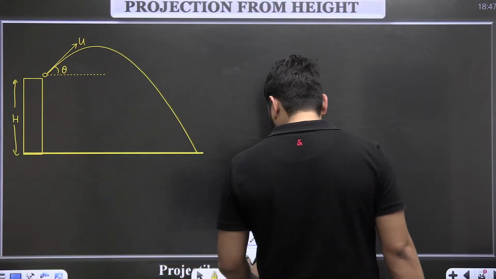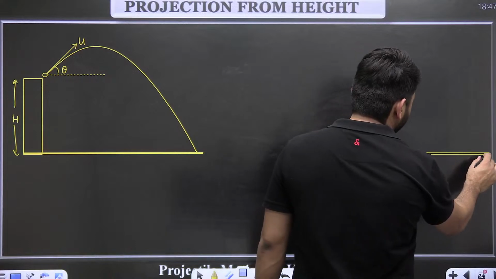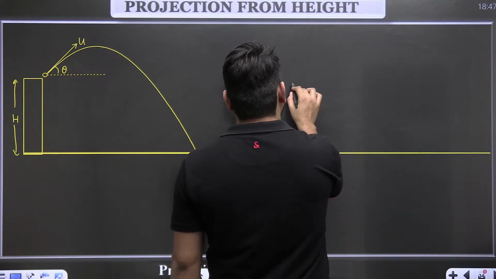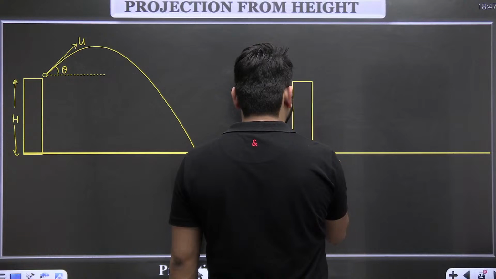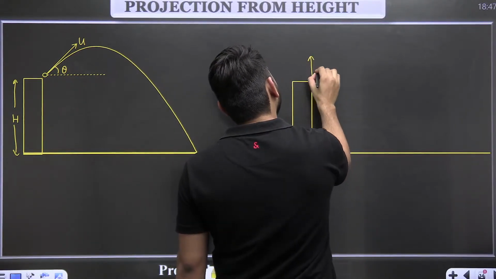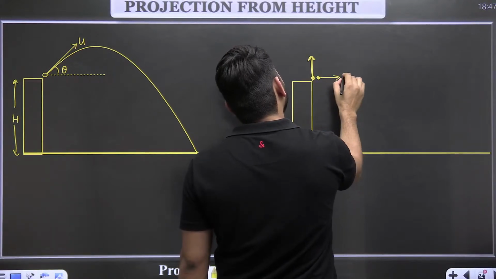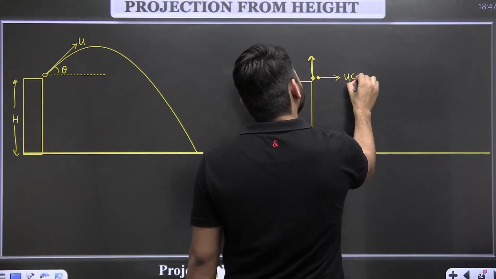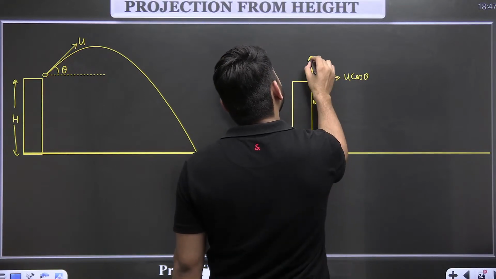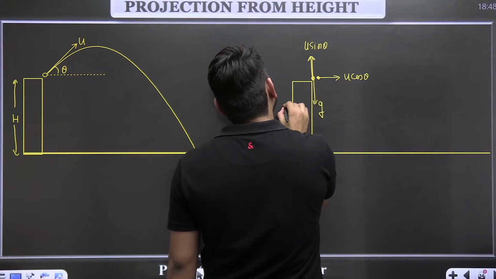So this can be seen as two rectilinear motions like this. In this direction with velocity u cos theta, and this velocity u sin theta, and this is h.